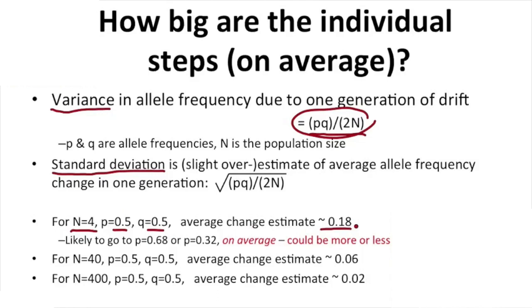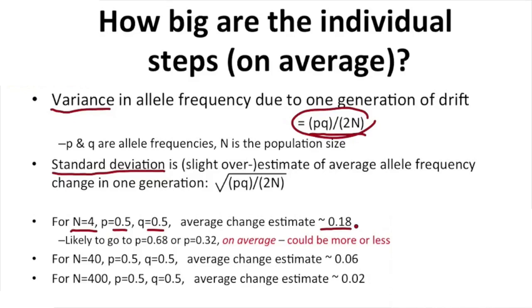What this means by the average change is if you start with an allele frequency of 0.5, it's likely that you will go up to about 0.68, or you might go down to 0.32. That's sort of an average change. The change could be more than that. You could go to 0.70, you could go to 0.62, so maybe it's larger, maybe smaller of a change. It also could be up or it could be down. We don't know the direction of genetic drift from one generation. But this gives you an idea of the average step size.